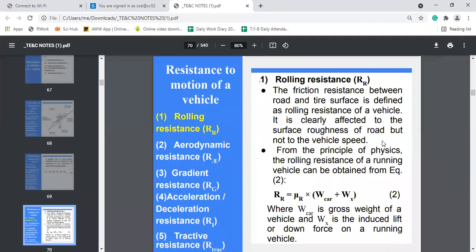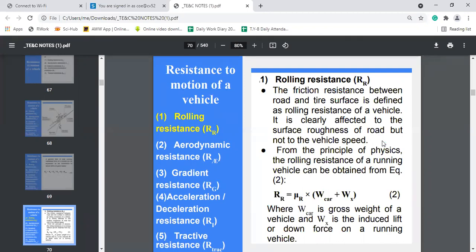So what is rolling resistance? The rolling resistance is nothing but the frictional resistance between the road surface and the tire surface. This rolling resistance affects the surface reference of the road, but it will not affect the vehicle speed.